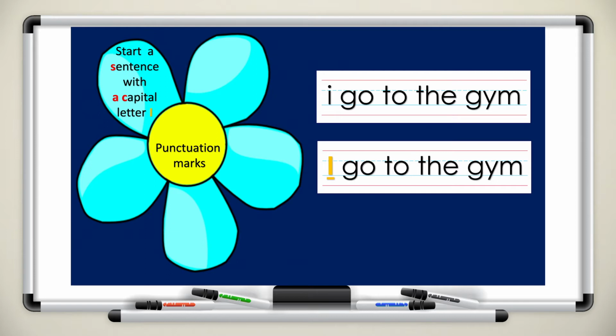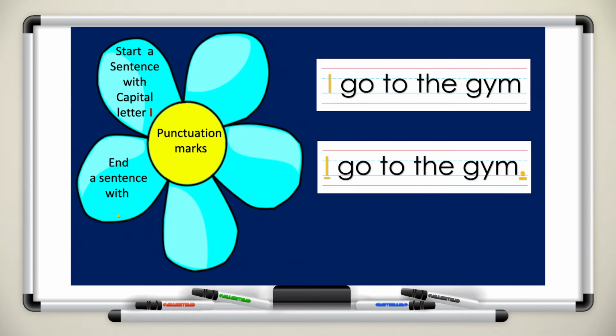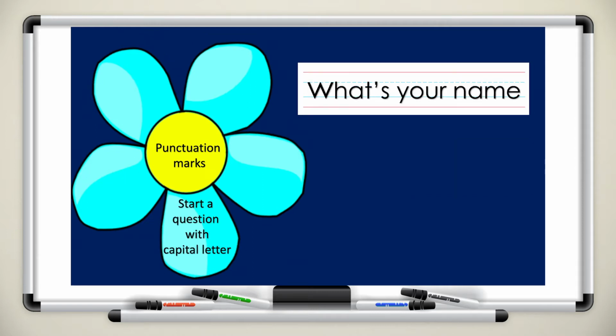Look at the flower of the punctuation. Start a sentence with a capital letter. Like in this example, I go to the gym. Let's look at number 2. Look at the flower of punctuation marks. End a sentence with a full stop. Look at the sentence, I go to the gym. Here, I ended my sentence with a full stop because it is a sentence. I use capital I because it is the beginning of the sentence. Alright, boys and girls, let's move on to the next one.